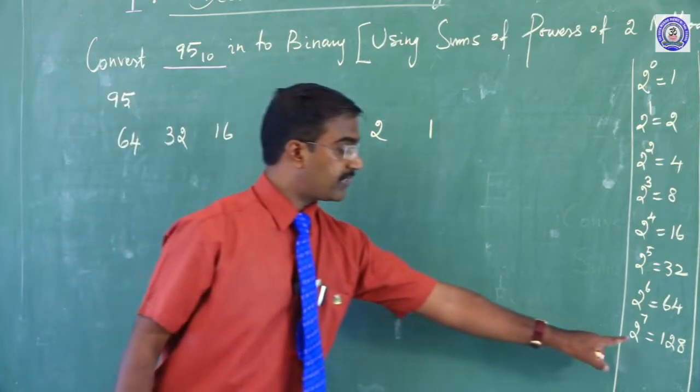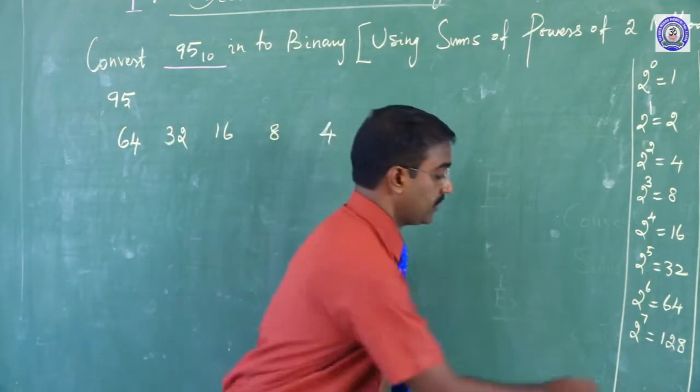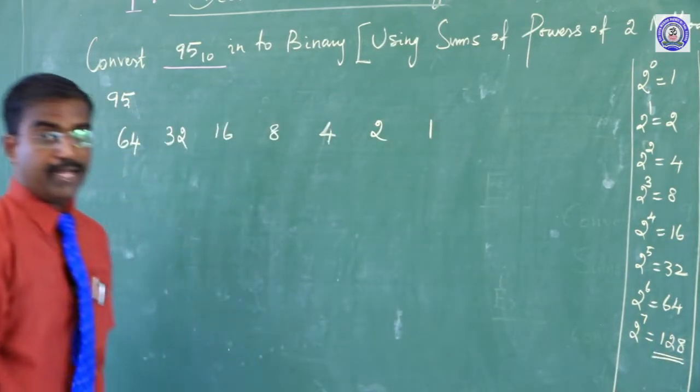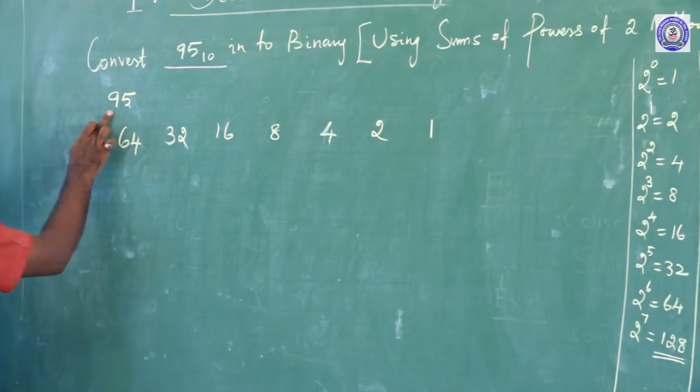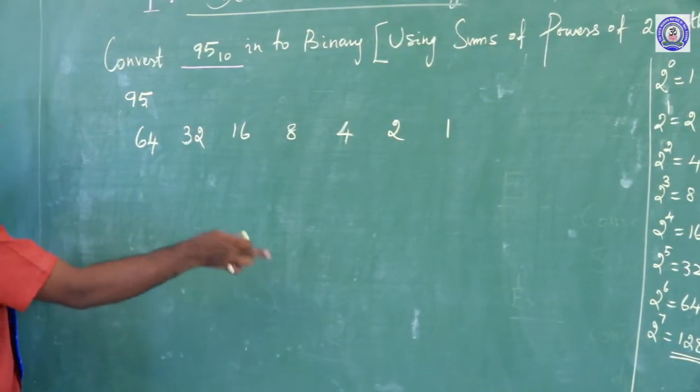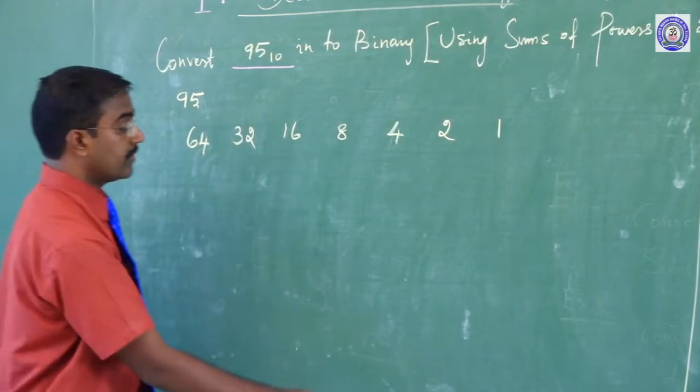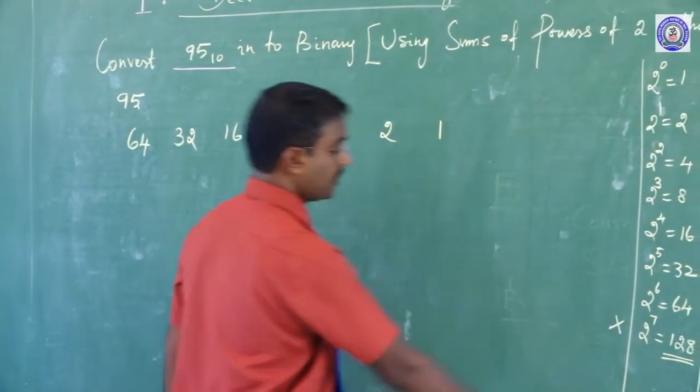Here 2 to the power of 7 equals 128, but the question is 95 only. So 128 is greater than 95, and it is not necessary for this sum.